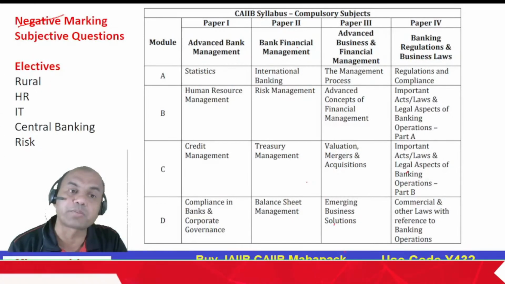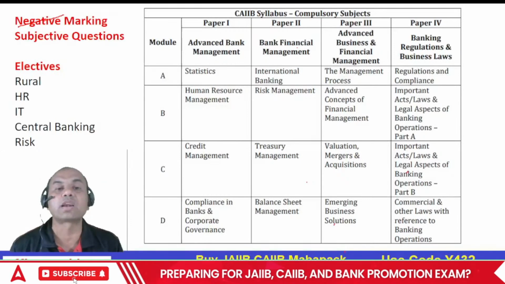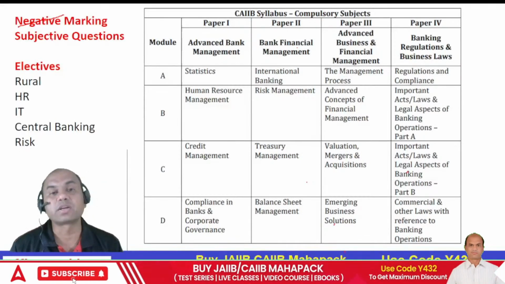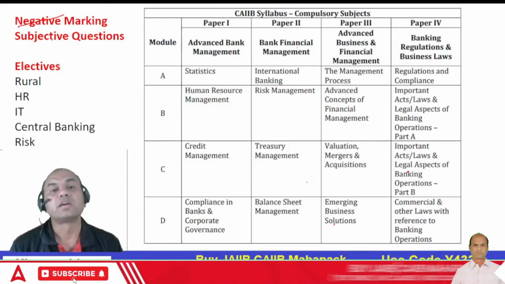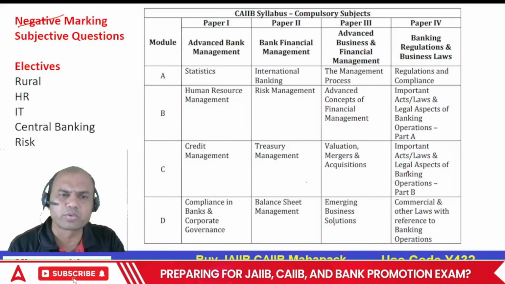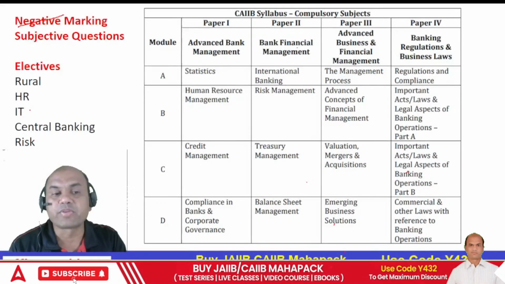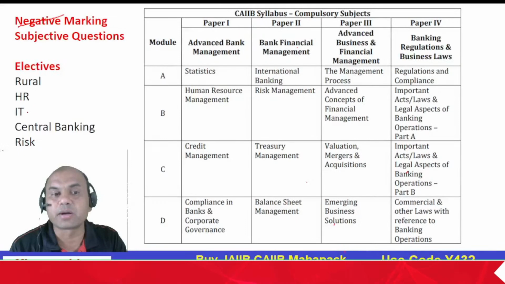Select the electives properly. The elective should be chosen in which you are comfortable. Never choose the elective which seems to be lucrative. Many of us feel risk department, if I do this risk, I can go into the treasury department. If I do IT, I can go into IT department. Don't do that.